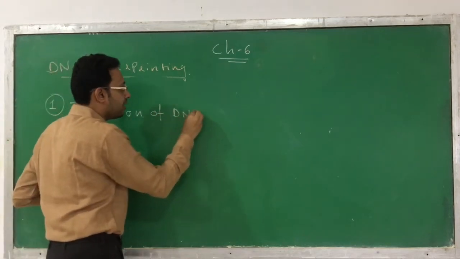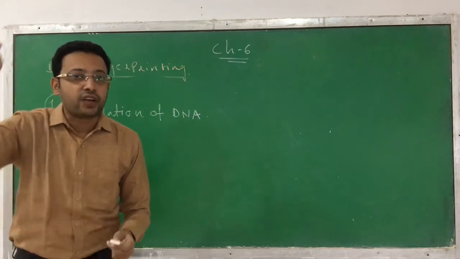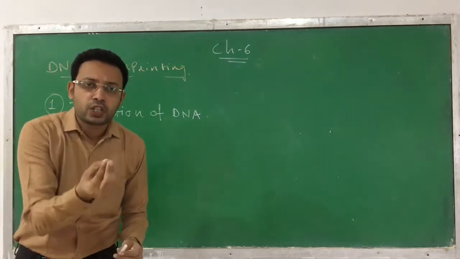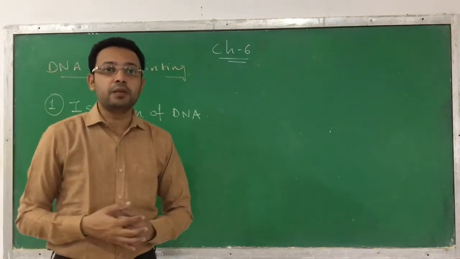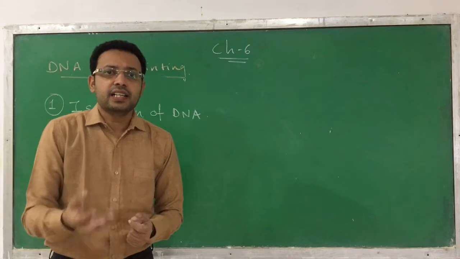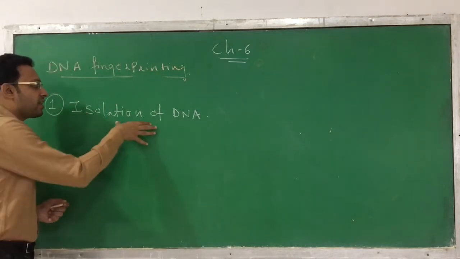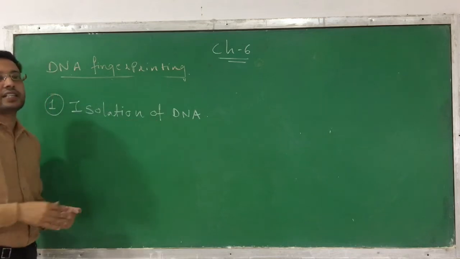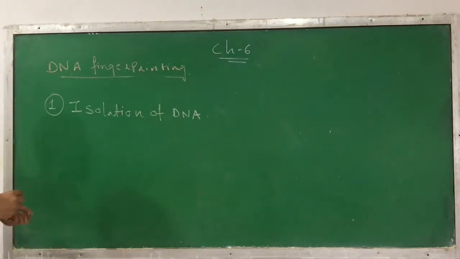Isolation of DNA means whatever the kind of sample it is, whether it is a single hair follicle or a small quantity of blood or small quantity of semen or sperm. So any small quantity which consists of a cell and that consists of DNA, from this cell we are first separating or isolating the DNA. So this is the first step in the DNA fingerprinting.